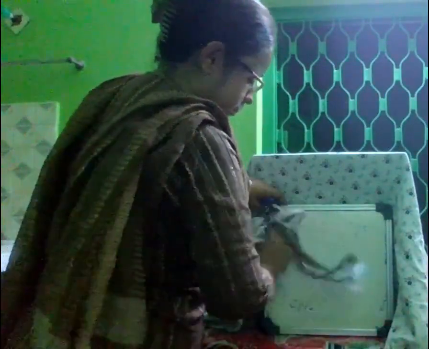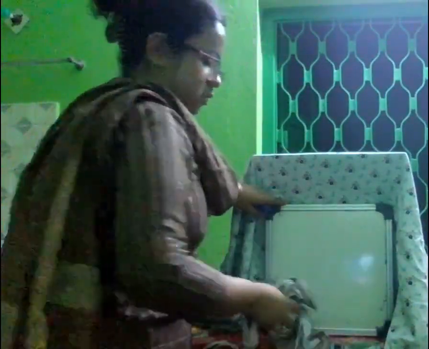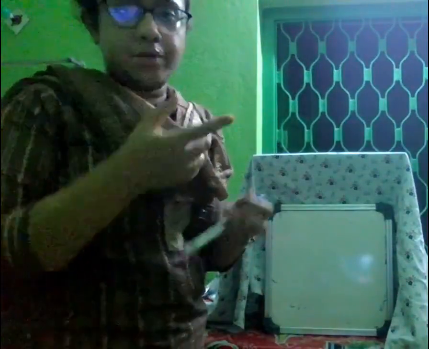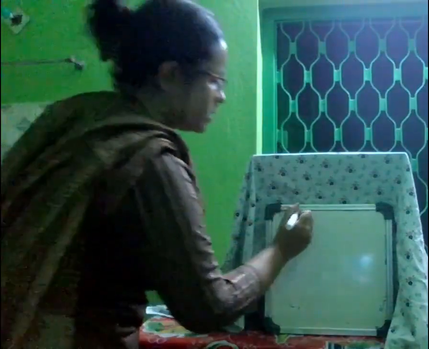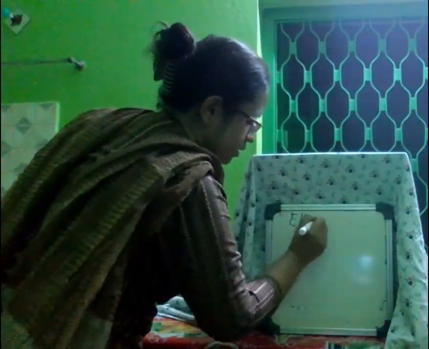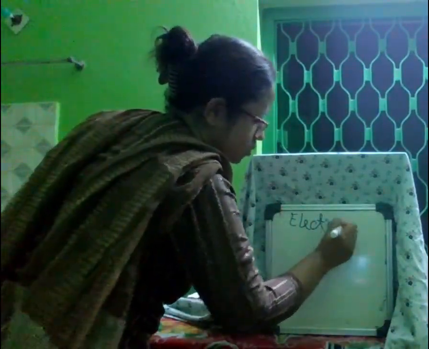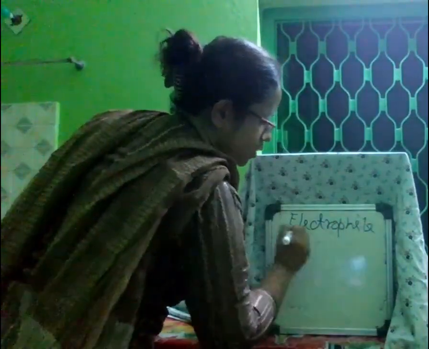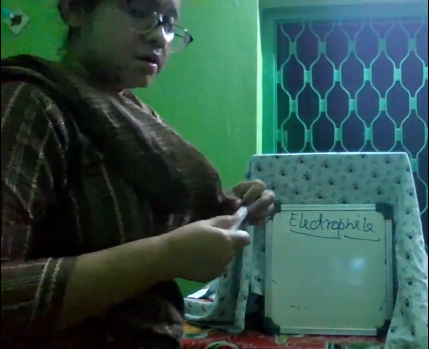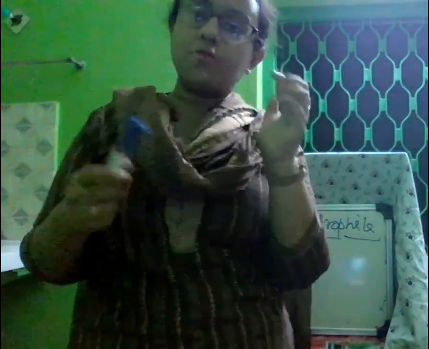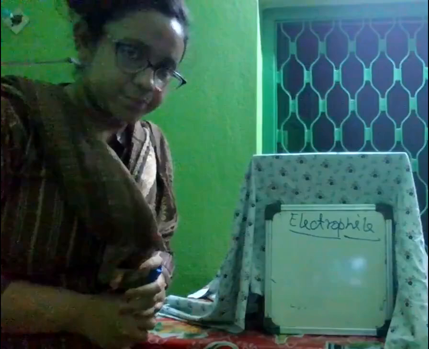Now we need to discuss the topic of electrophile. So what is electrophile? Already we discussed nucleophile. Nucleophile means nucleus loving.